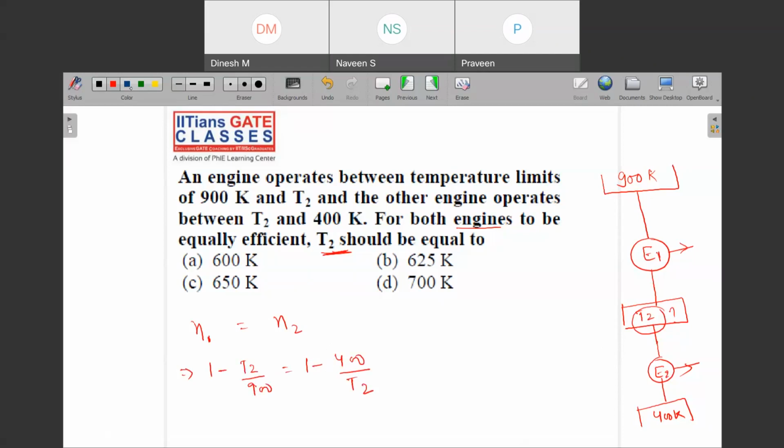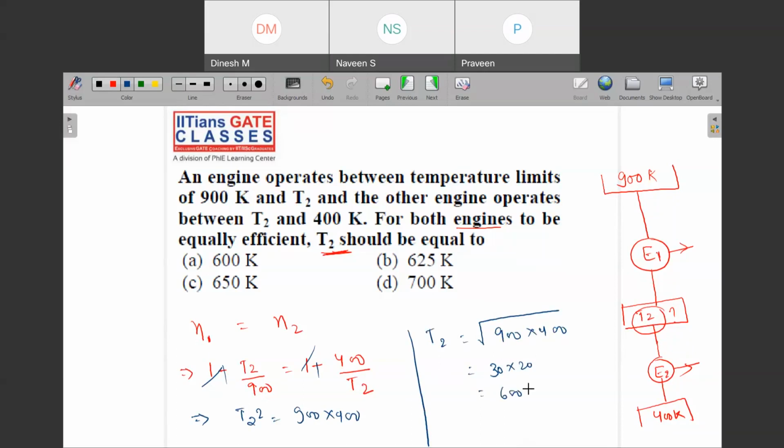Now you can cancel the 1 and 1, and the minus sign and minus sign also get neutralized. So can you see that T2 squared is equal to 900 into 400? Then you can find the T2 value: the square root of 900 into 400. This is 30 into 20, that is 600 Kelvin. Got the idea?